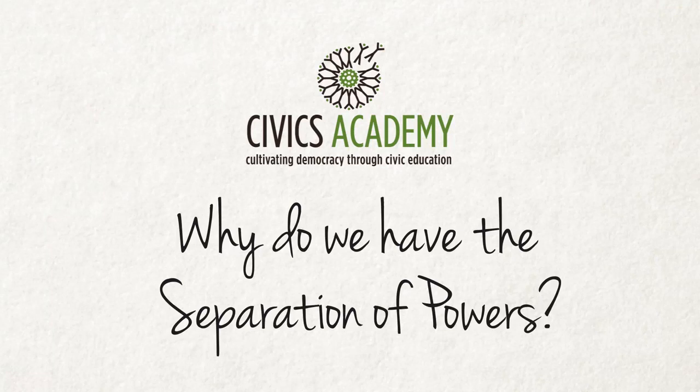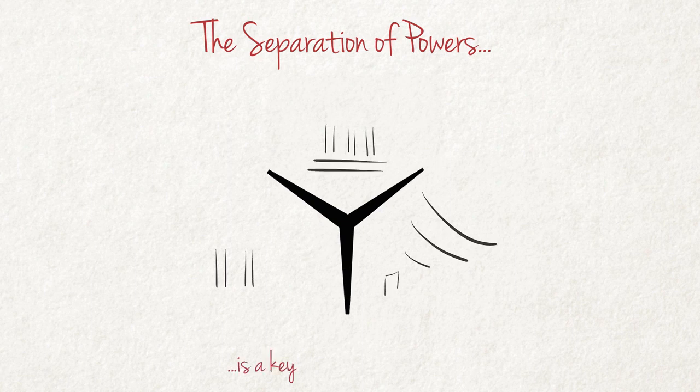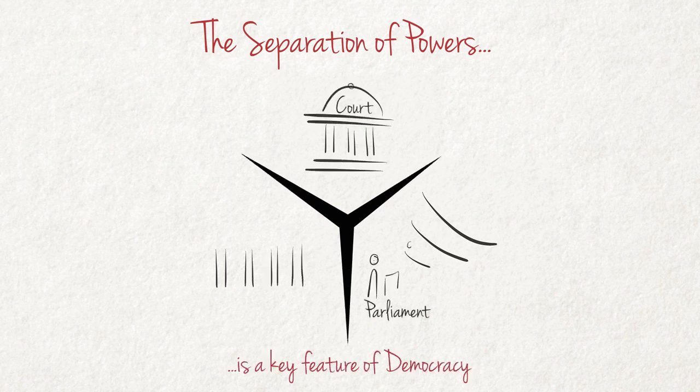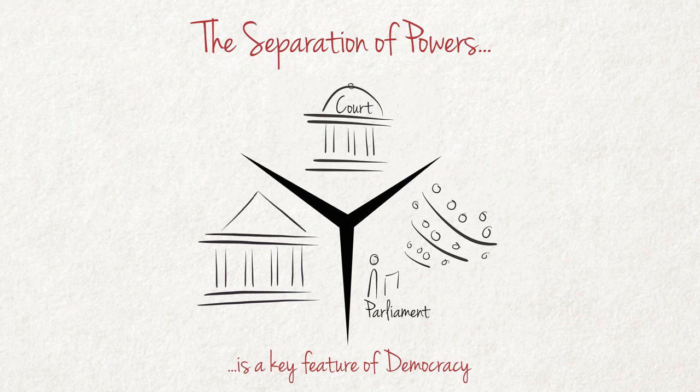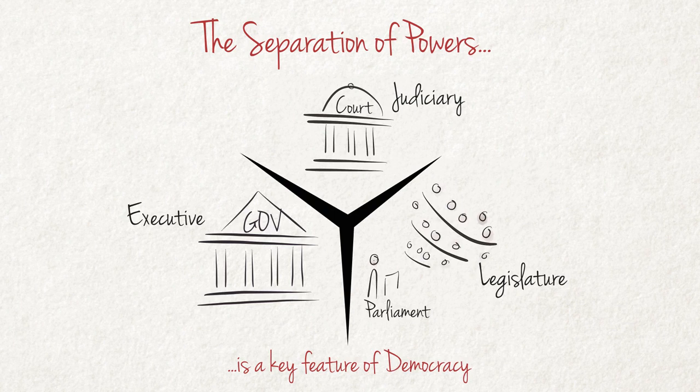Why do we have the separation of powers? The separation of powers is a key feature of a democratic system of government. This system divides the state into three branches: the legislative, executive, and judicial branch, and gives each the power to fulfill different tasks. These branches are also known as the organs of government.